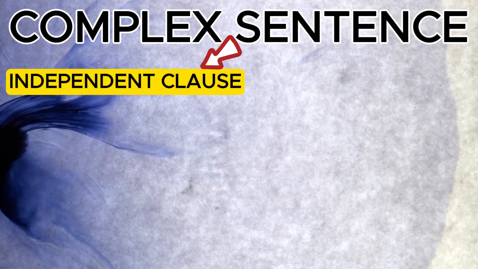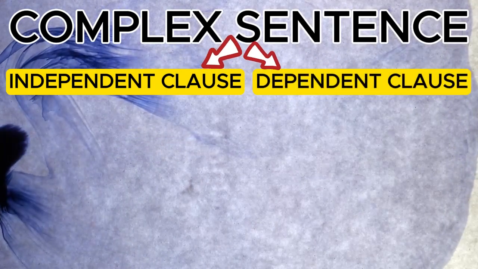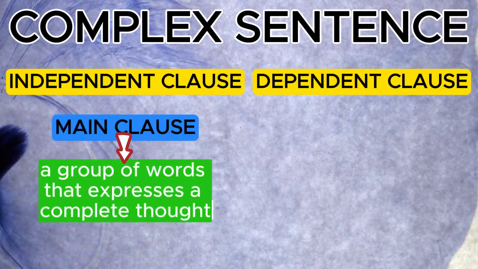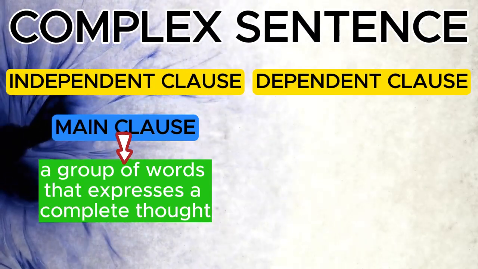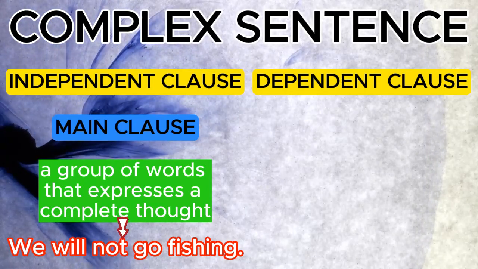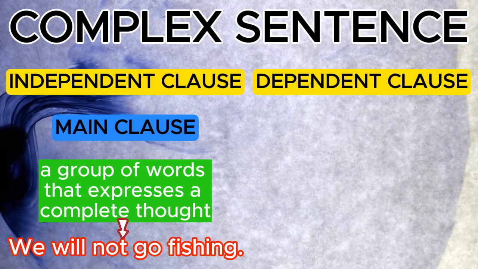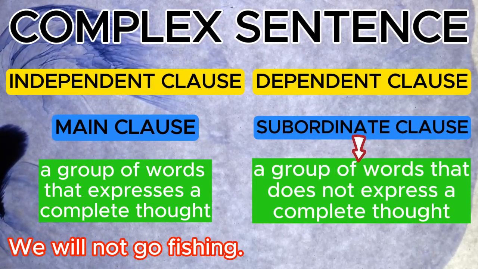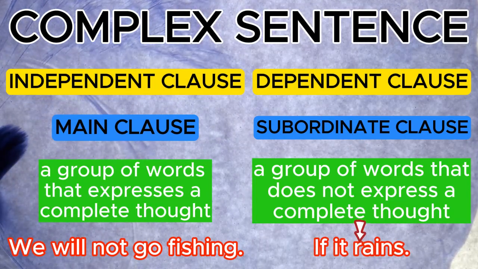A complex sentence has one independent clause and at least one dependent clause. To clarify, an independent clause, also known as a main clause, is a group of words that can stand alone as a sentence. For example, we will not go fishing. In contrast, a dependent clause, also known as a subordinate clause, is a group of words that cannot stand alone as a sentence. For example, if it rains.